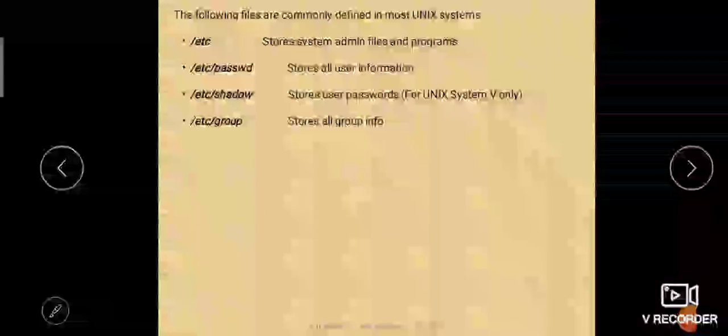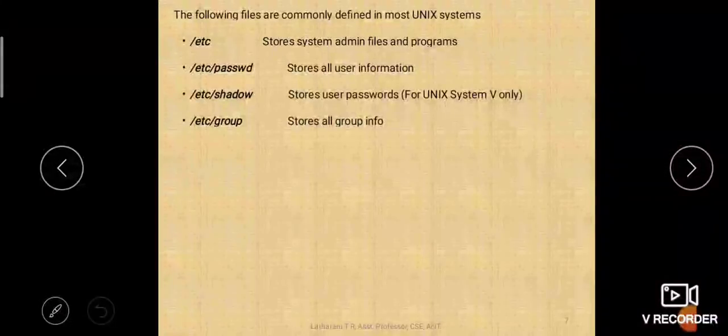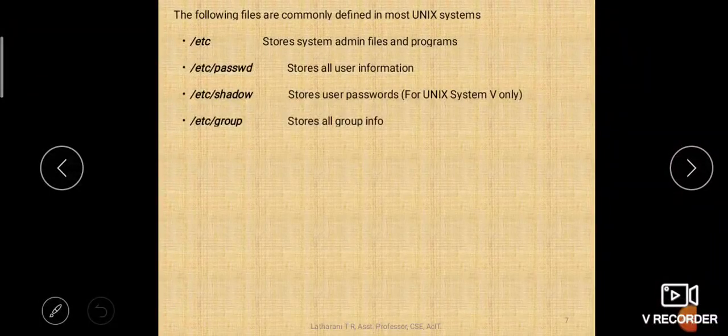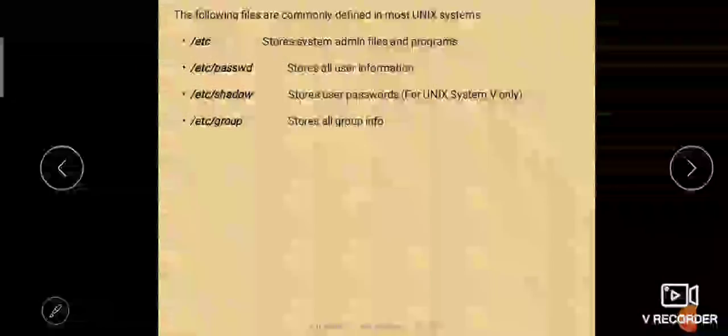Then etc group, under etc group stores all group information. Group means a group of users can also be created. A single user may also access the system or a group of users. For example, now we are accessing our Acharya Live platform, right? So as what you are accessing as 5th sem A section students, 5th sem B section students, right? So your group of users who are accessing that particular class.